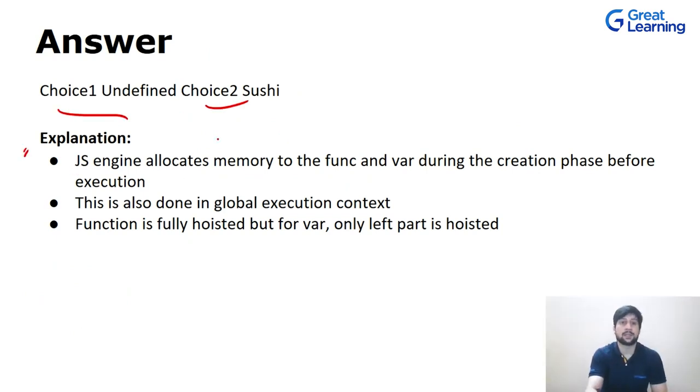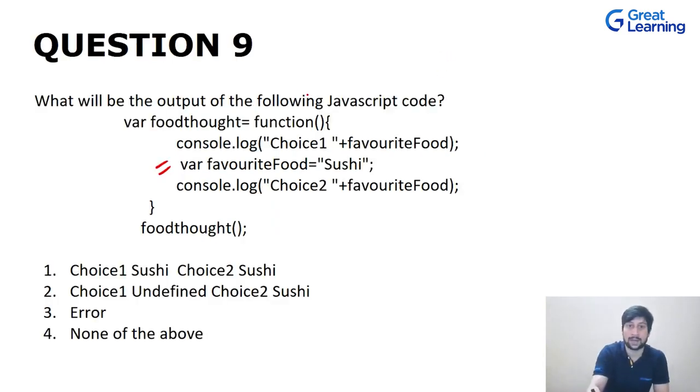So JavaScript engine allocates memory to function as well as to var during creation phase, that is before execution. So all of these things will happen in the global execution context. So we can also see that functions are fully hoisted and var keywords, only the left part is hoisted. As you can see that in this example, we saw that the var keyword went up and it was something like this: var favorite food was declared.